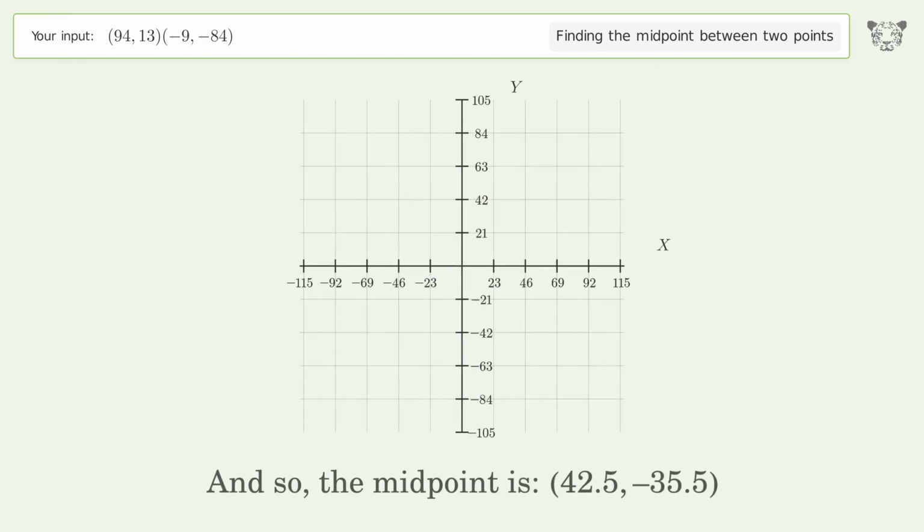And so, the midpoint is 42.5, negative 35.5.